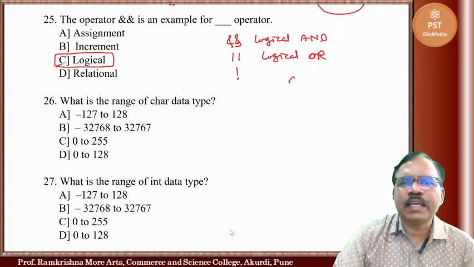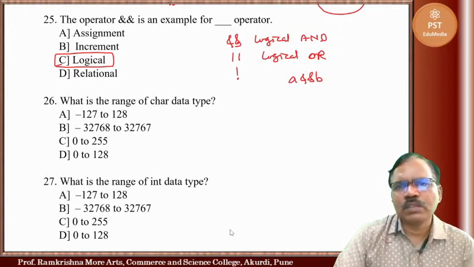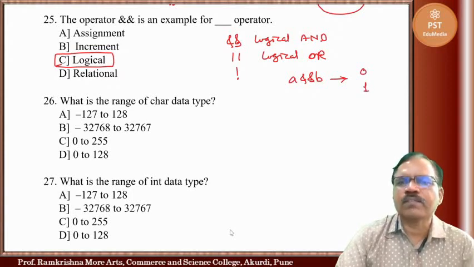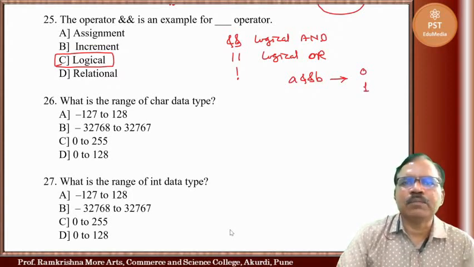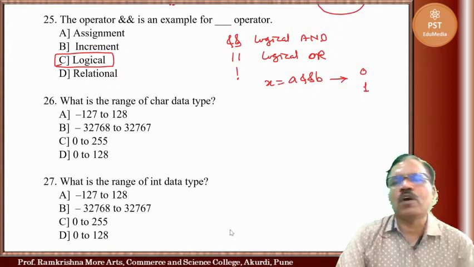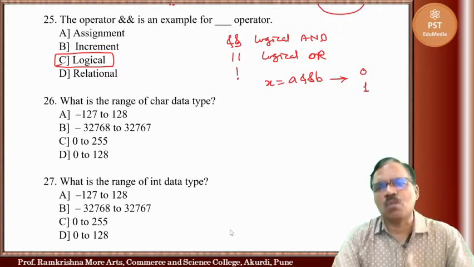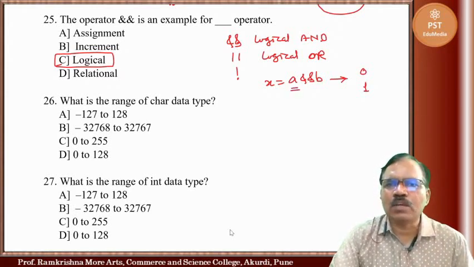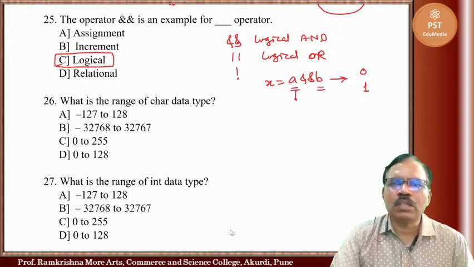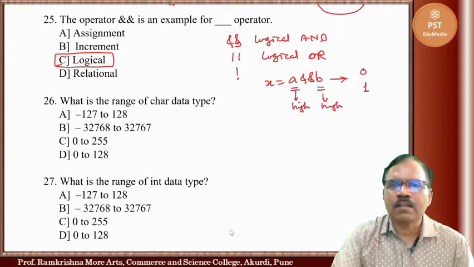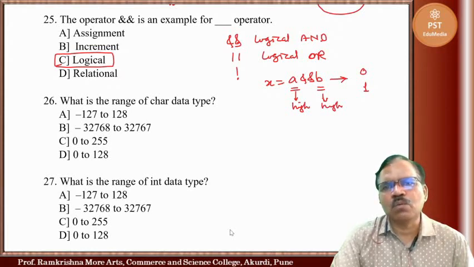Suppose we take A and B. Now this will return a value of either 0 or 1. Means suppose we write x equal to A and B, then the value of x will be either 0 or 1 depending upon the values of A and B. If both are high, then 1 and 1 will give you 1.